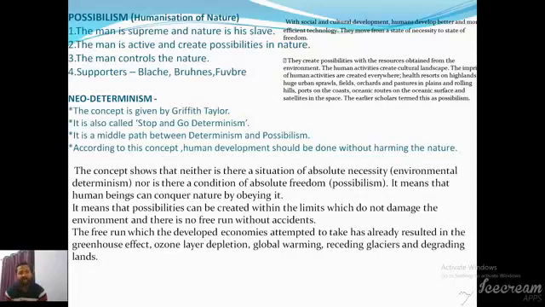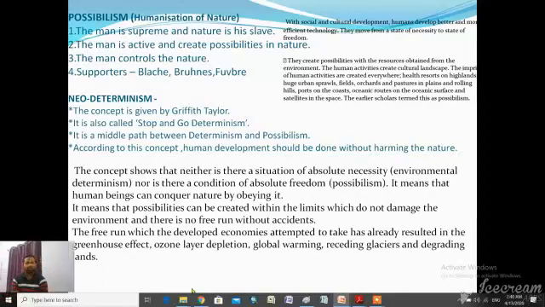So the next part is neo-determinism. This is the concept in between determinism and possibilism. It was given by the Australian geographer Griffith Taylor in the 1920s. In the previous part you studied the determinism and possibilism concepts, and you know that in one case nature plays a vital role, but in the possibilism concept humans play a vital role.